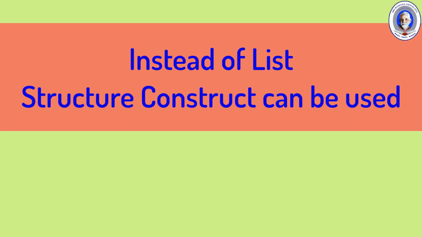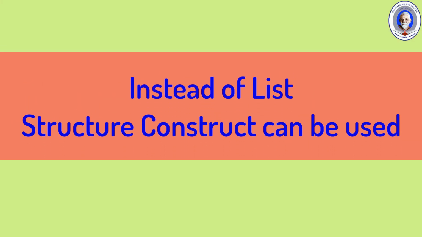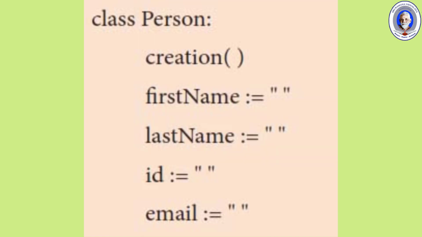So instead of a list, we can use the structure construct. The following is the pseudocode of a class structure. Here the given example is class person, function name creation, and first name, last name, ID and email are assigned to the following fields. This represents the new data type person. Let's see how the values are stored in the person class construct.